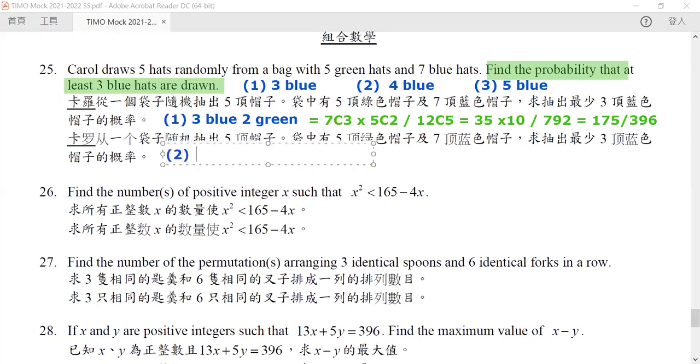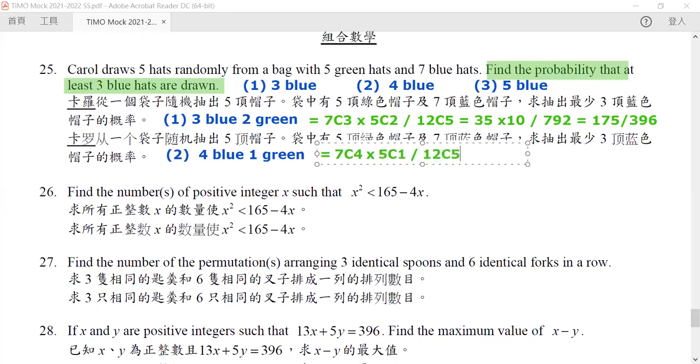The second case will be 4 blue and 1 green. Just like for 3 blue and 2 green, it will be equal to we choose 4 from 7, and then we choose 1 from 5, and then divide by our 12C5. Because 7C4 would be exactly the same as 7C3, it will be 35, but this time multiplied by only 5. It will be 35 times 5 divided by 792, and hence the answer is exactly half of the number that we got.